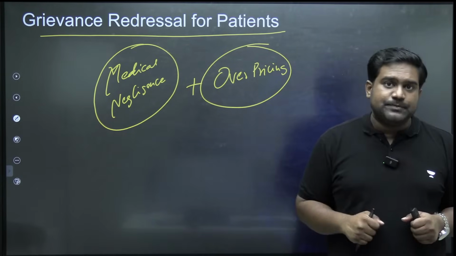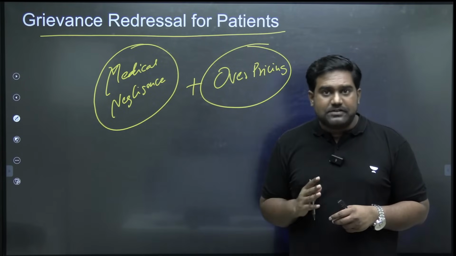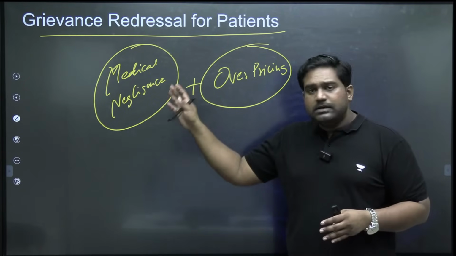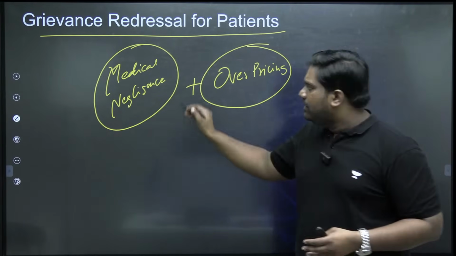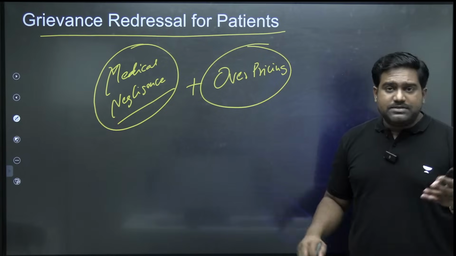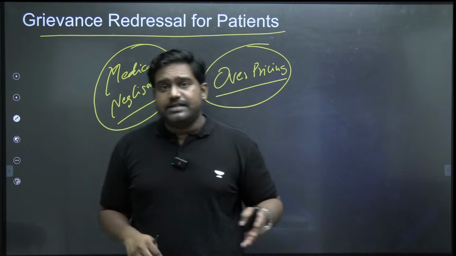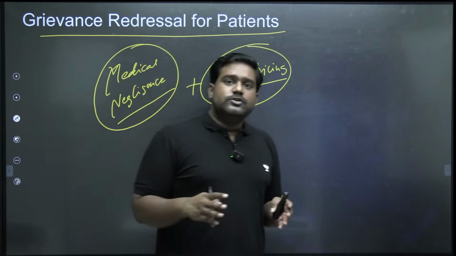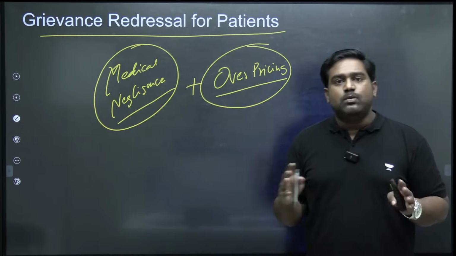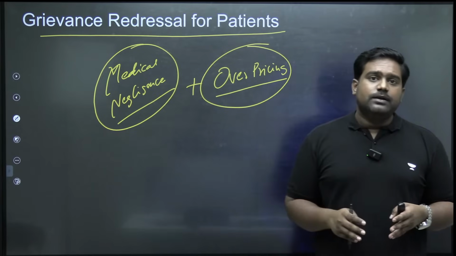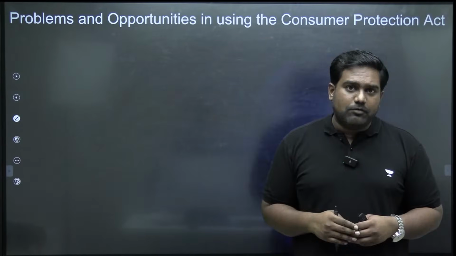These are two extremes. On one hand, you have patients beating up doctors, blaming doctors for everything. On the other hand, you have certain doctors, certain hospitals which are basically completely negligent, sometimes even resorting to criminal behavior, right? Committing criminal mistakes while treating patients. So both sides of the stories are very true. You need to acknowledge that. You can't be one-sided, you can't be biased here, right? If you look at it from a neutral viewpoint, both the arguments are very valid.